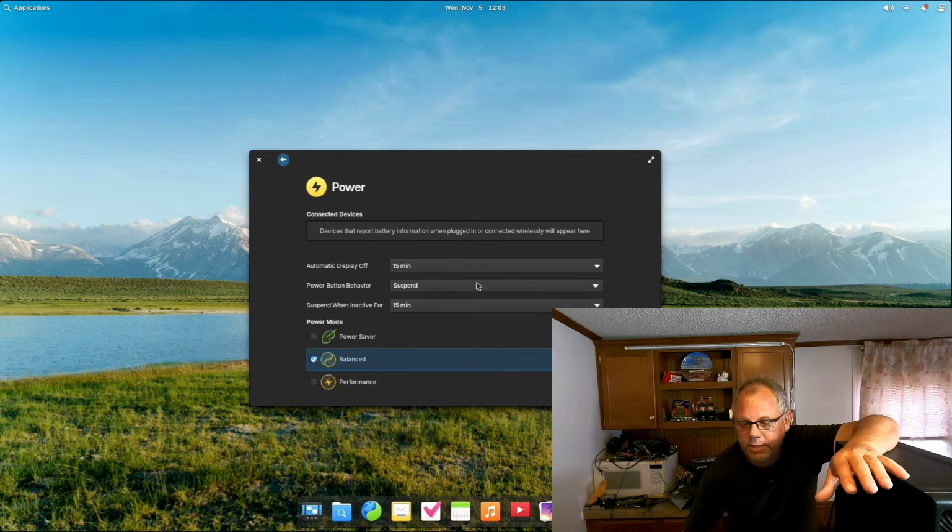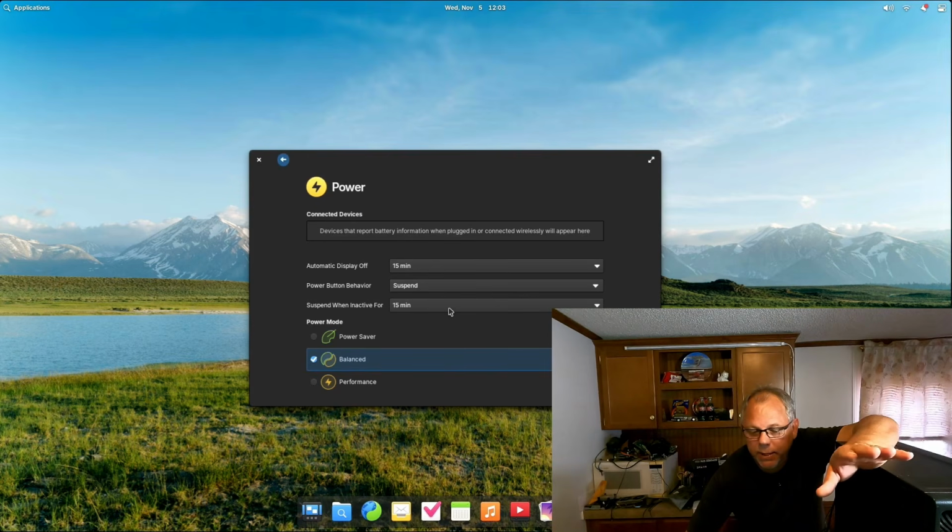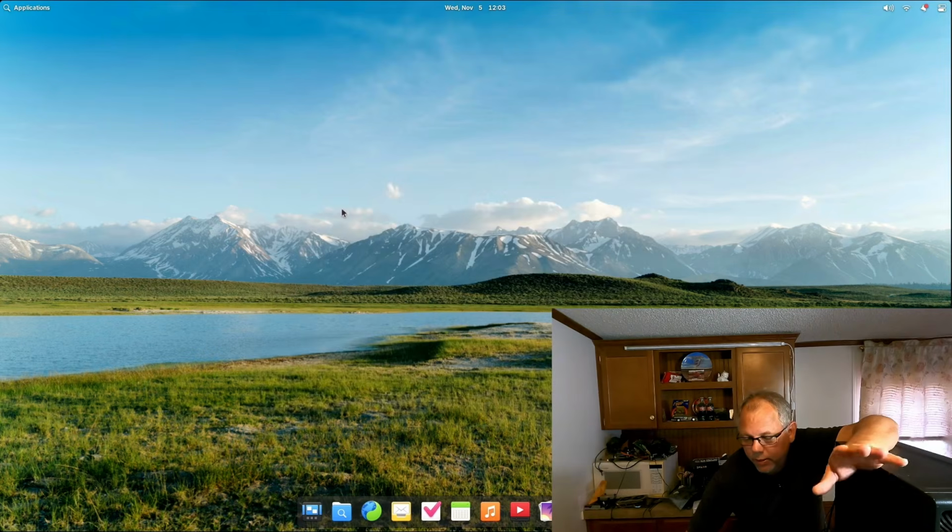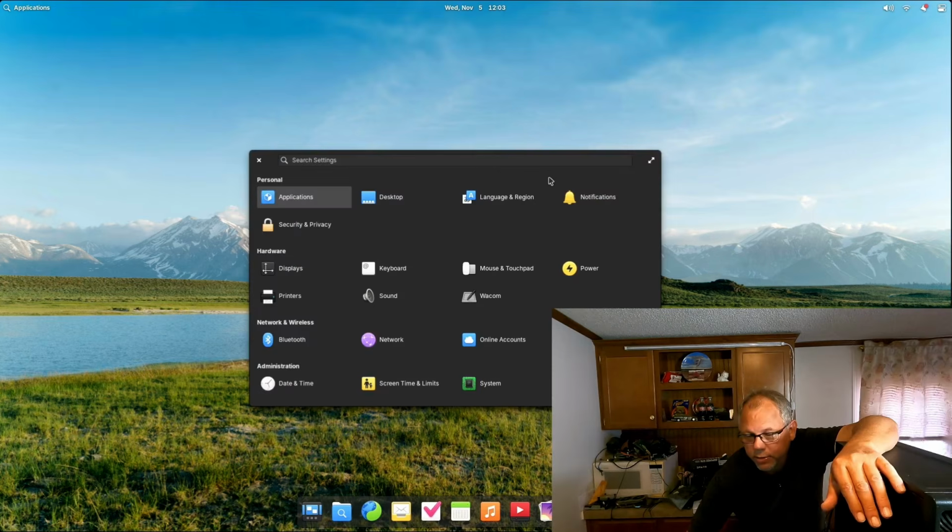There's our power settings, so we know we're automatic displays off in 15 minutes. Power button suspends it. Suspend when inactive for 15 minutes. I'm not worried about changing that. You're going to want to adjust it to what you want it at. But that is a nice hot tool to get into your settings here and to make any changes.